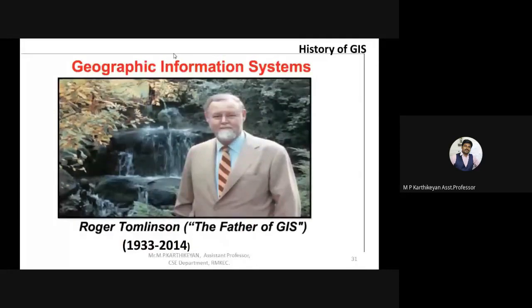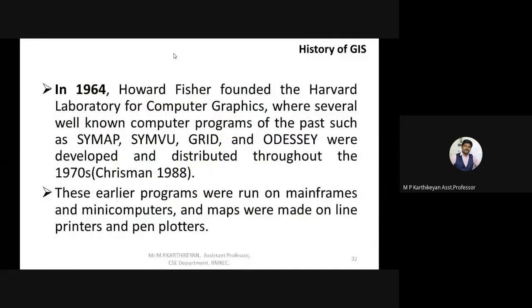And in 1964, as years went by, several scientists started developing their own theories on GIS and adding new applications to the GIS process.